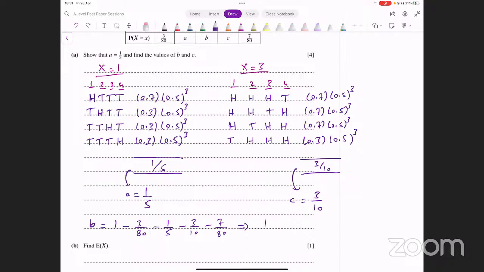So the value of b therefore turns out to be 3/8. Okay, and that's the third value that we were looking for. We have the values for A, B, and C here. ठीक हो गया? Let's move on.